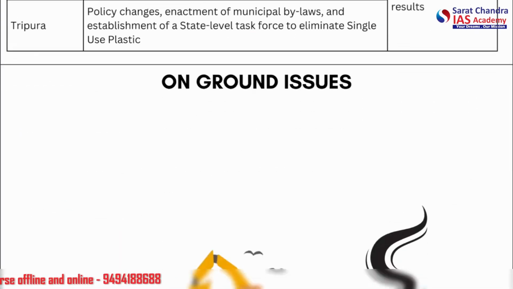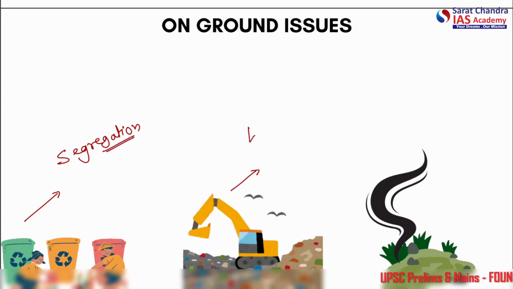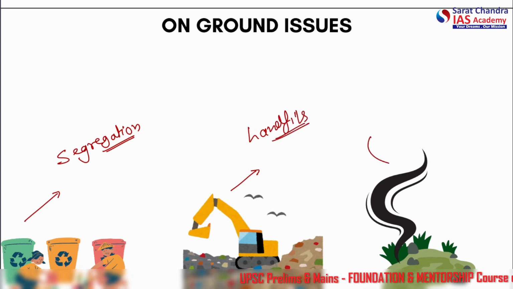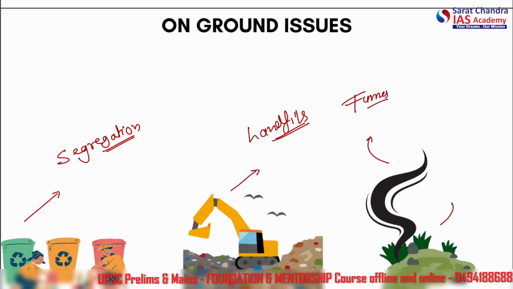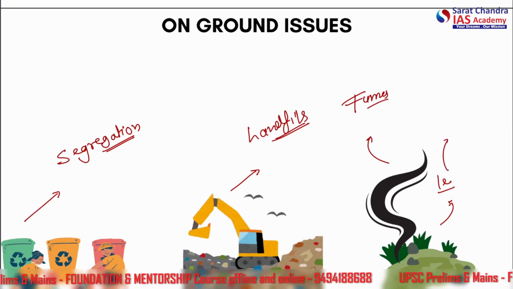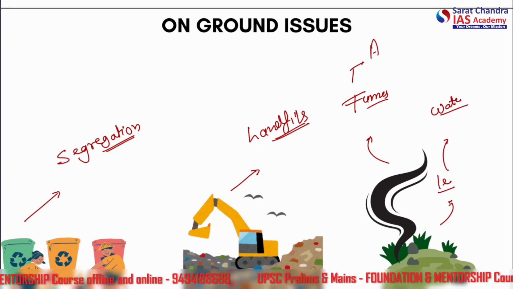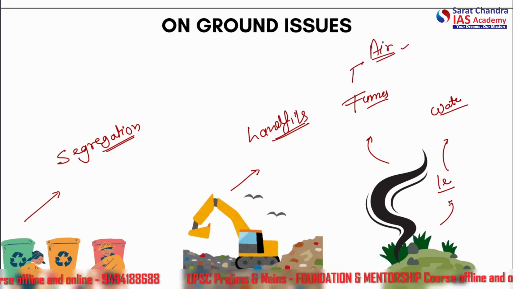So let us see here, I have put it here. What happens on the ground is that segregation is not taking place first of all. Second thing is that mixed waste reaches the landfills and it makes two things. One is the fumes and second is the leachate. So this goes into the water and causes water pollution, and this causes air pollution. All right, so this is the on-ground issue.